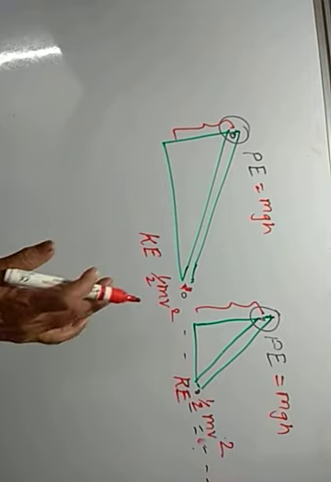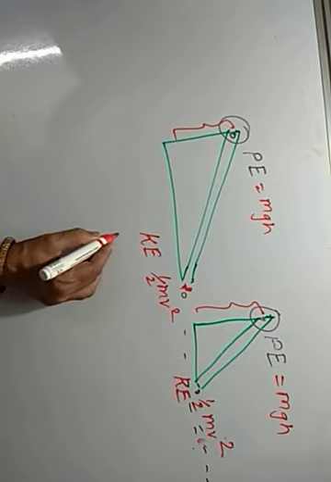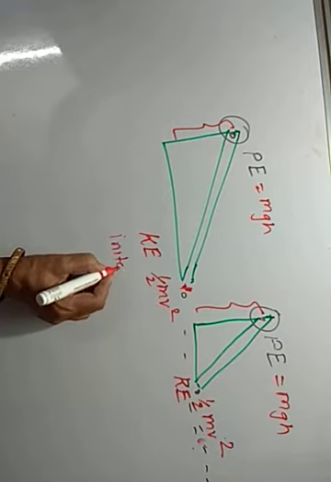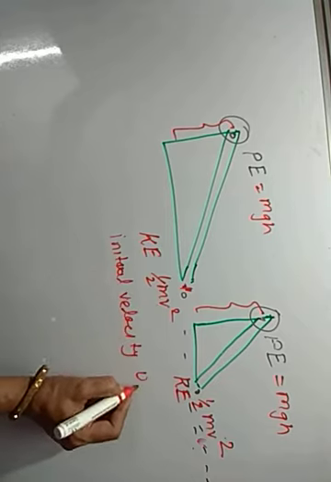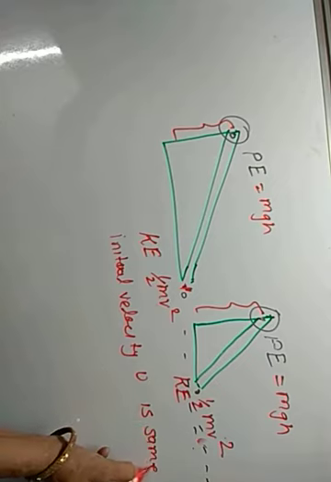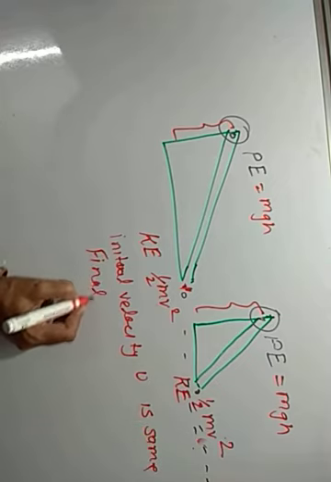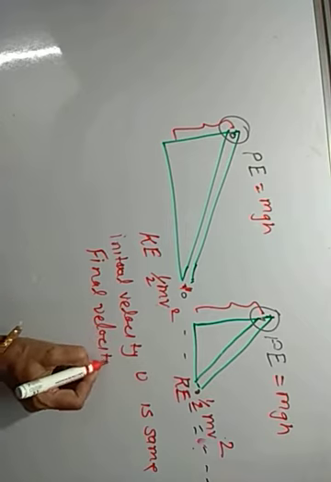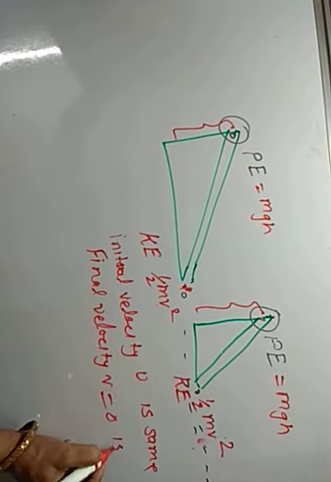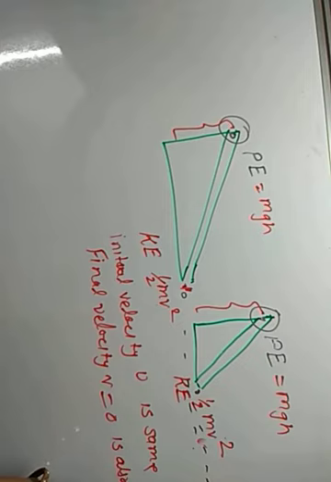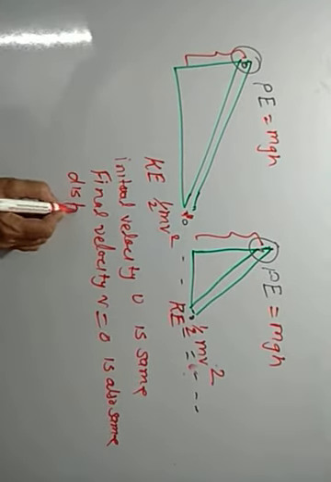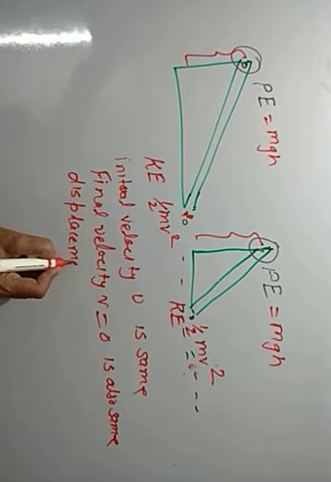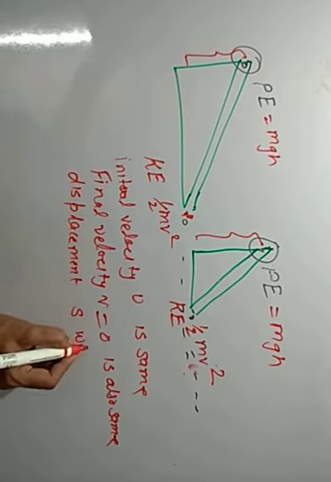Because the same energy is consumed, the initial velocity u is the same, the final velocity v equal to 0 is also the same, and therefore what will happen? The displacement s will also be the same.